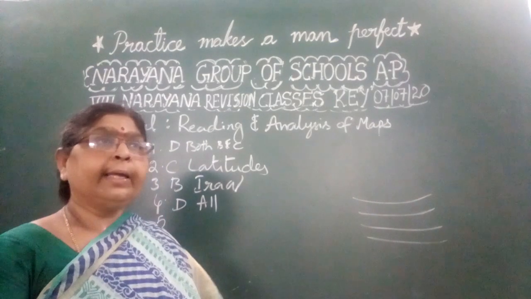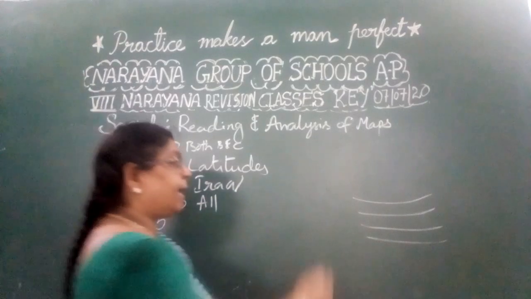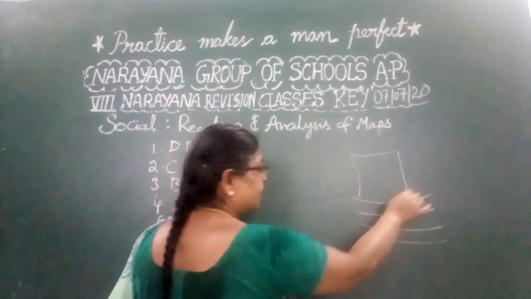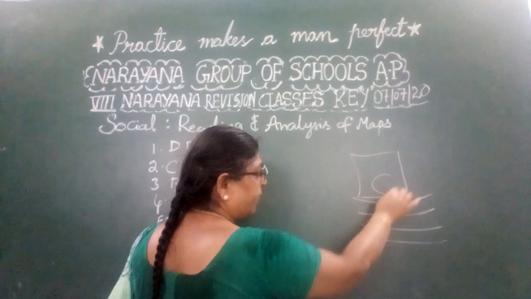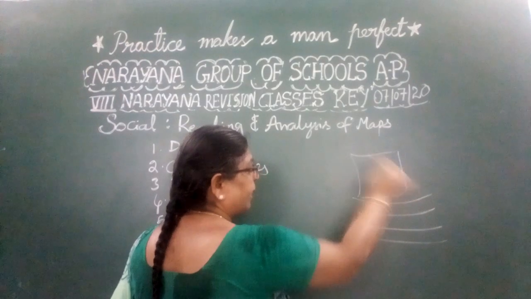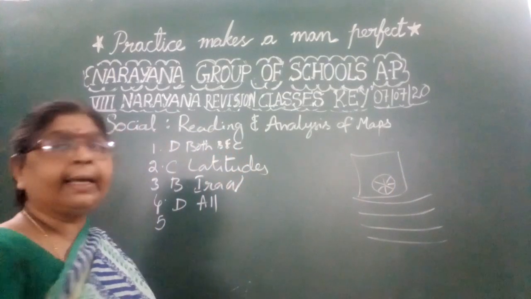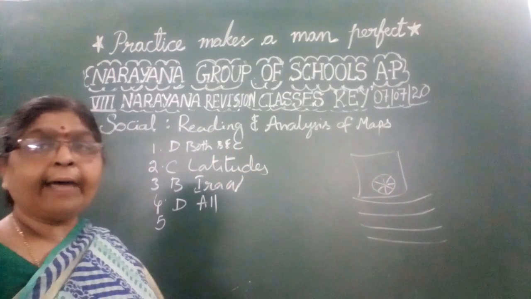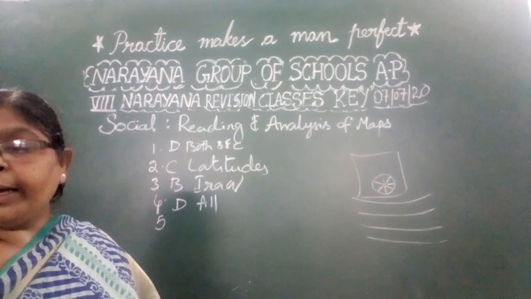And we have a map that is prepared on a clay tablet. Like this, a clay tablet was taken, and in that one inner circle was given, and in that inner circle they have made 7 triangles. They made the 7 triangles like that, and they have shown a bitter river also.